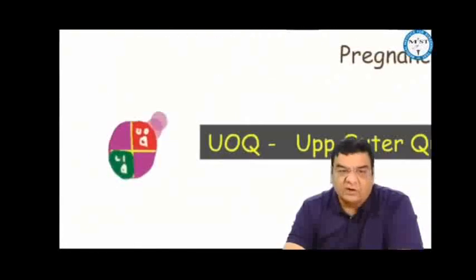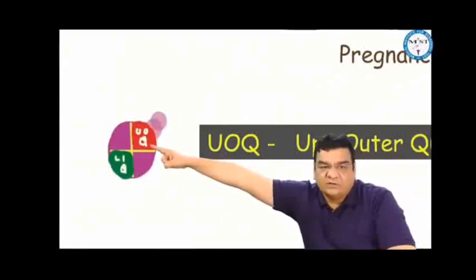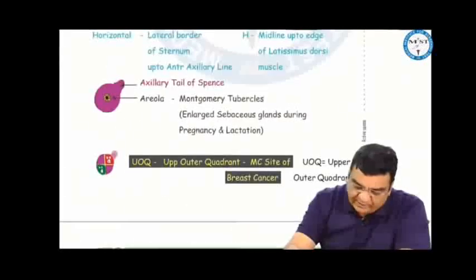Breast can be divided into various quadrants, where the most important is the upper outer quadrant, as this is the common site of breast cancer. The least common site of breast cancer is the lower inner quadrant.